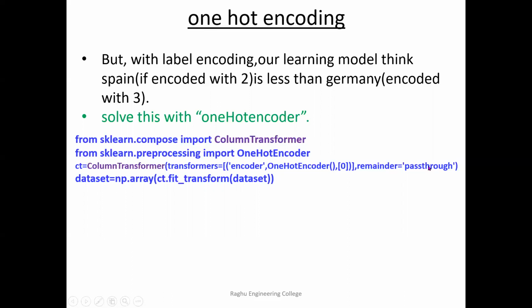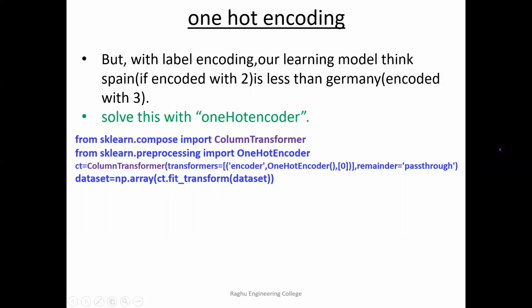And what does remainder equal to passthrough mean? For example, if there are 3 columns and only the first column has categories, we don't want to change the remaining two columns. So that is this passthrough. If you remove this passthrough, the remaining two columns are not there in the output. I will show you in the execution so it is not confusing.